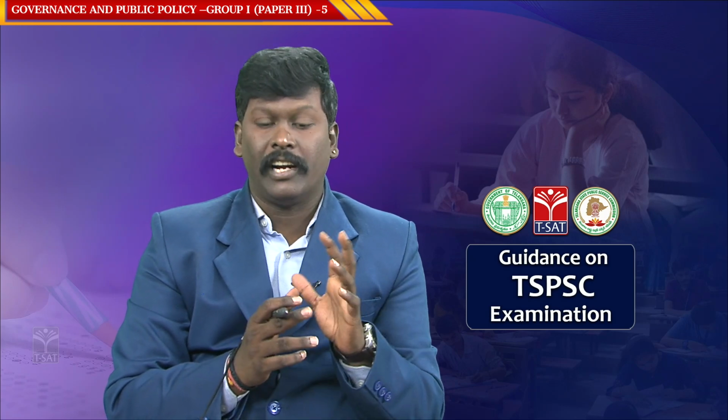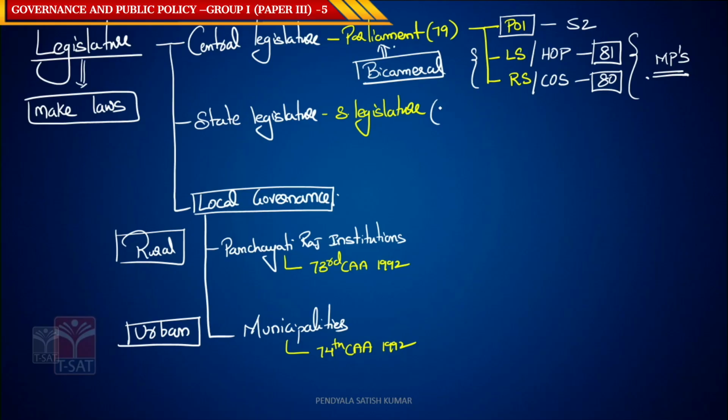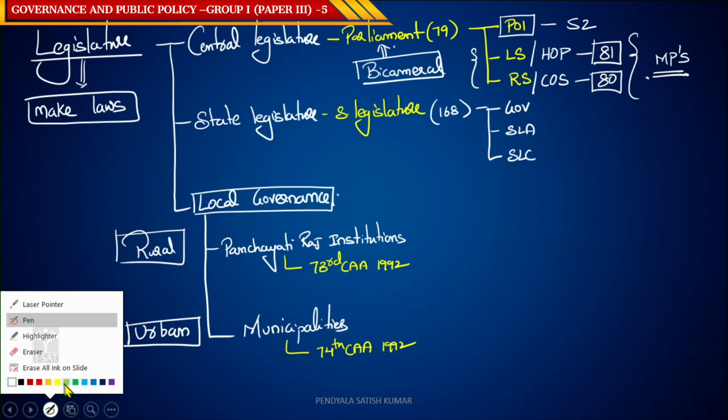Now coming to state legislature. Article 168 of the constitution defines the state legislature, according to which state legislature includes governor, state legislative assembly, state legislative council.